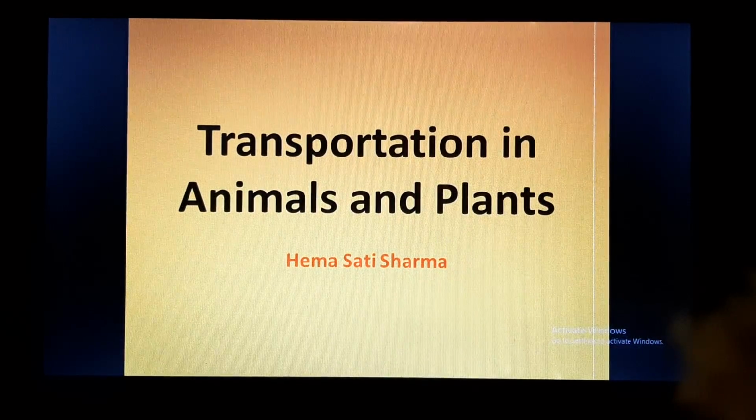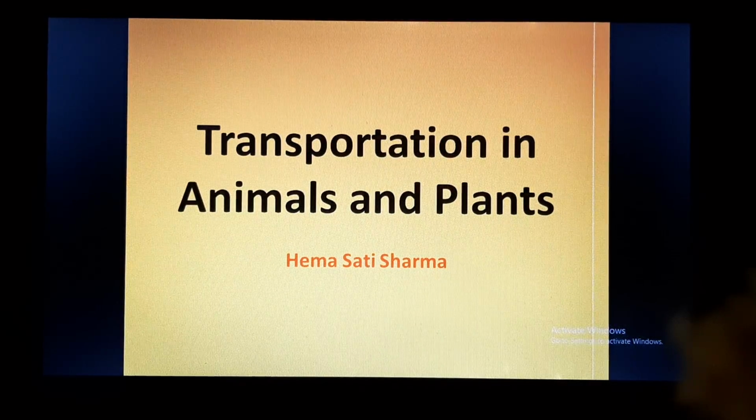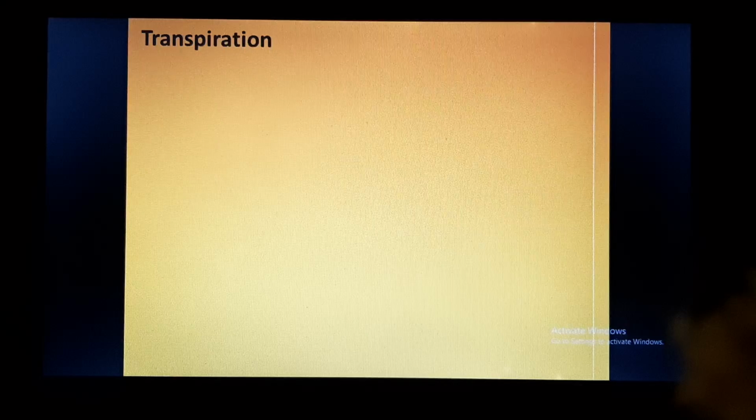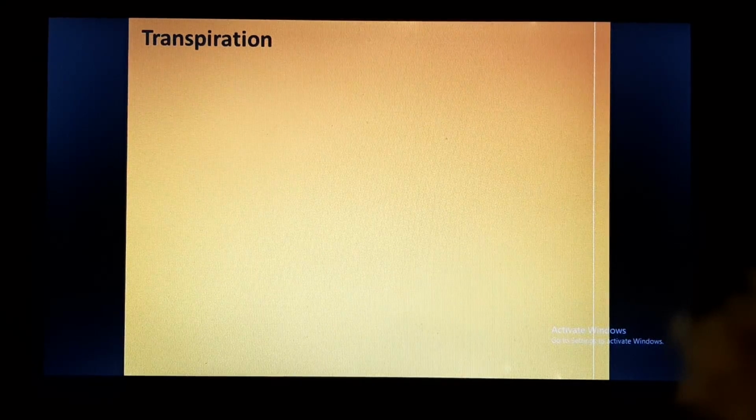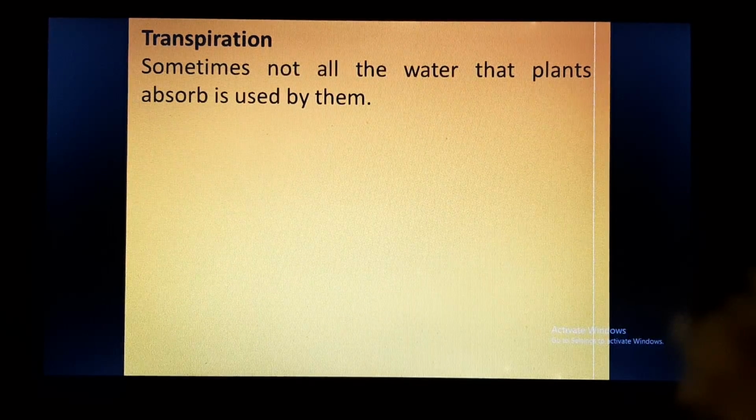We are discussing the chapter called Transportation in Animals and Plants. We have already discussed transportation in animals and transportation in plants in our previous lectures. Today we are going to discuss transpiration. What do we mean by transpiration?